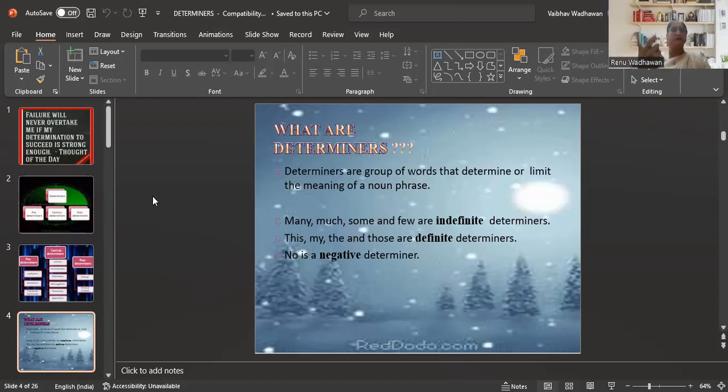Just for example, I hope you are able to see something in my hand. A cup of tea. A cup of tea has its accurate meaning, it has the perfect meaning.